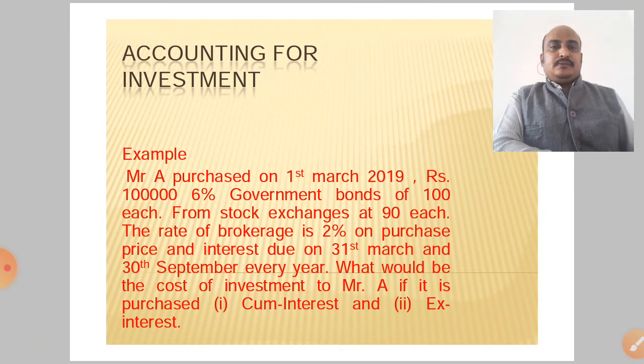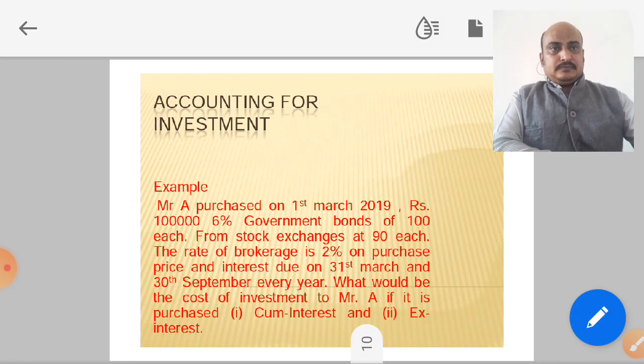Now take an example. Mr. A purchased on 1st March 2019 a 6% government bond of 100 each from the stock exchange at 90 each. The rate of brokerage is 2% on the purchase price, and the interest is due on 31st March and 30th September every year. What would be the cost of investment to Mr. A if it is purchased cum interest and ex interest?